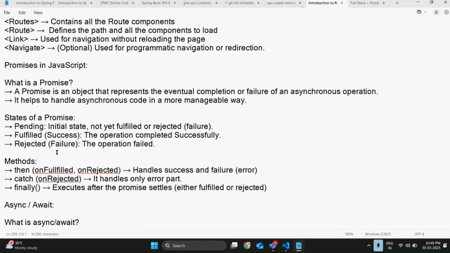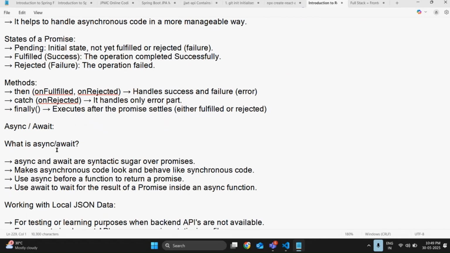We can say they are then, catch, and finally, and I clearly showed you how to write the code. I also discussed async and await. Async and await are syntactic sugar over promises. They make asynchronous code look and behave like synchronous code.